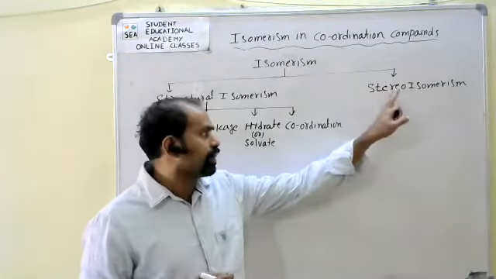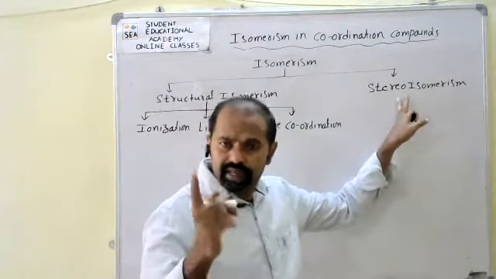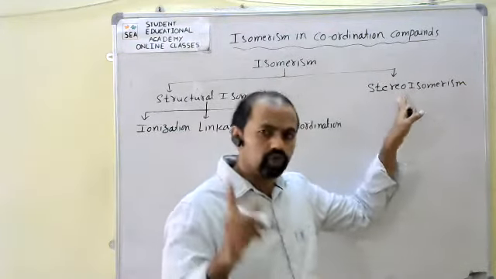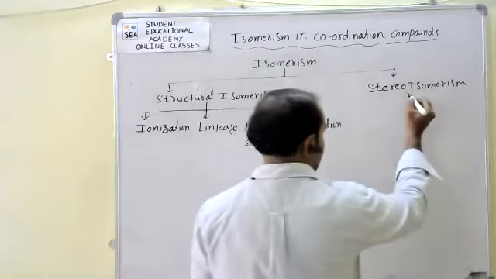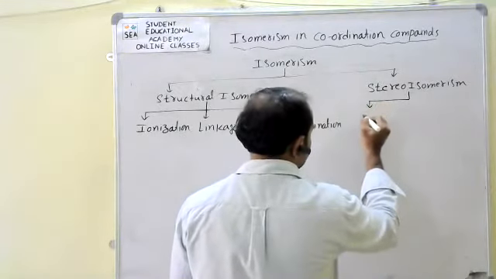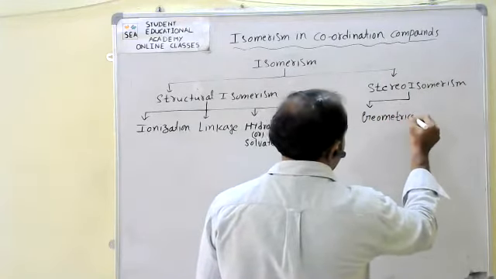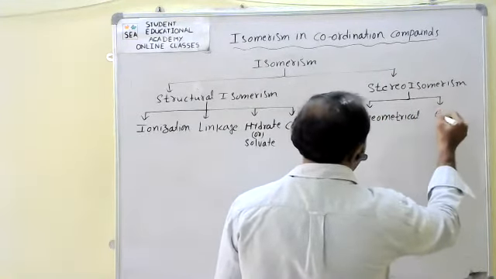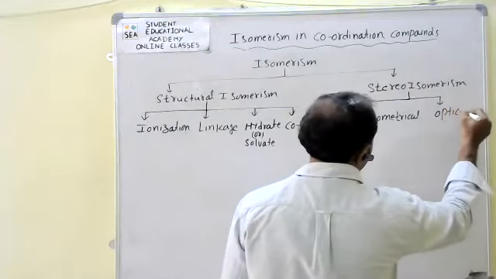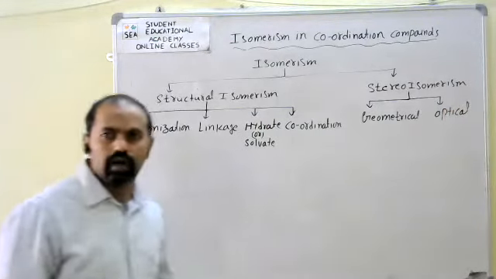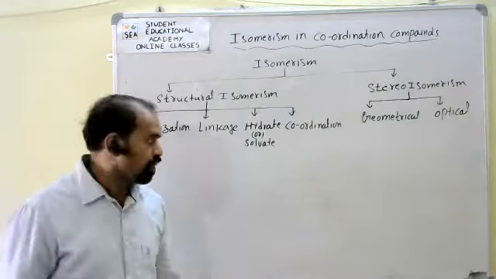Okay, here the stereoisomers are further classified into two types, geometrical and optical. See this, geometrical and optical.